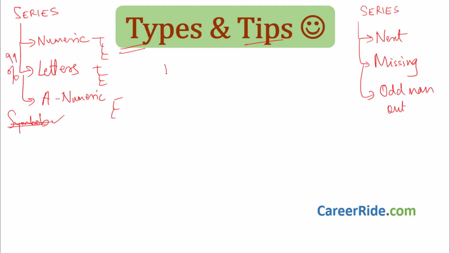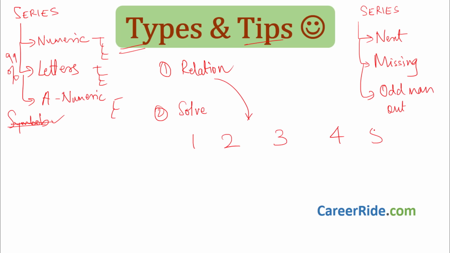While approaching a series sum, please understand the first thing you have to do is to find the relation between the given elements. And second, using the relation, solve the question and get the answer. Now how to find a relation, or what kind of relation we should search? Let us assume that this is a series: 3, 4, 5, 6.